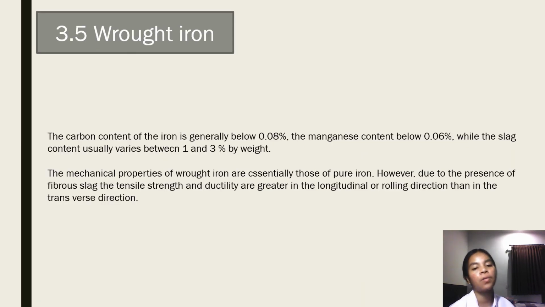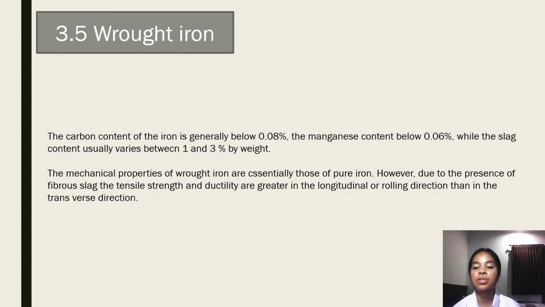Okay, wrought iron. The carbon content of the iron is generally below 0.08%, the manganese content below 0.06%, while the silicon content usually varies between 1 and 3% by weight. The mechanical properties of wrought iron are essentially those of pure iron.